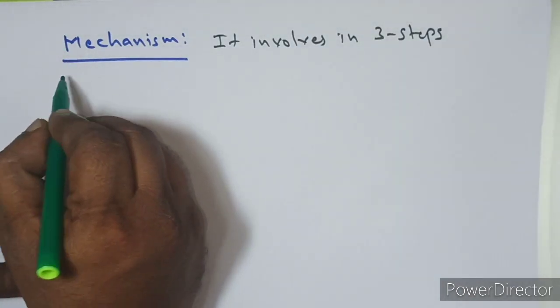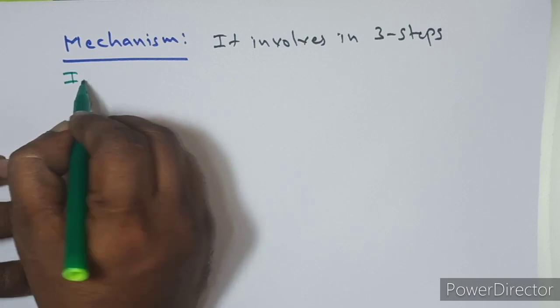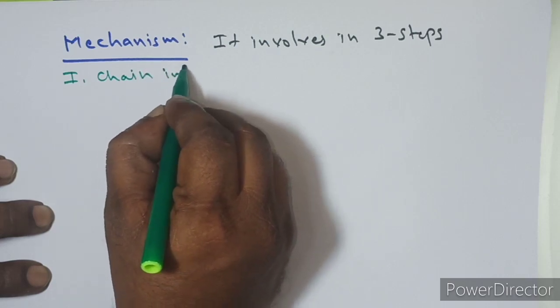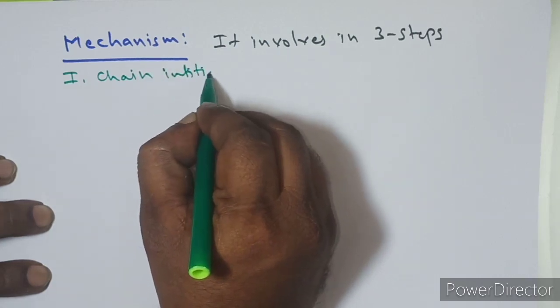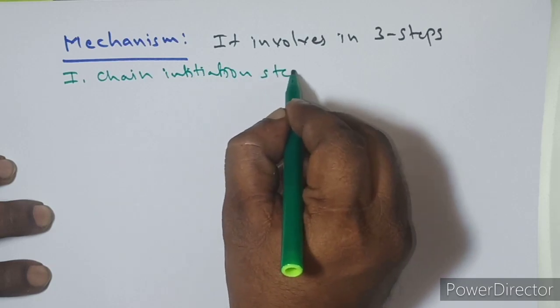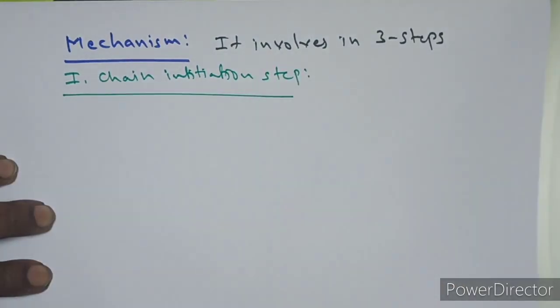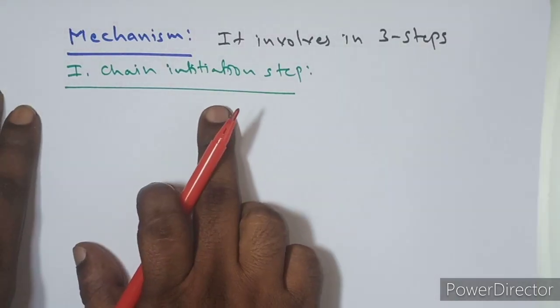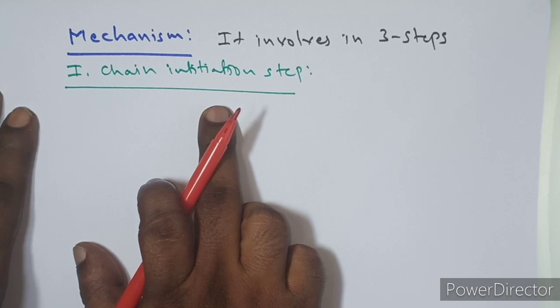So it involves 3 steps. The first step is called the chain initiation step. Why is it called a chain initiation step? Chain means continuous. Once a radical is generated, the reaction will take place continuously. We cannot stop the reaction in the middle of the stage. Due to this continuity in reactivity, such reactions are called chain reactions. And this is an initiation step, meaning the first step, which is going to initiate the reaction.